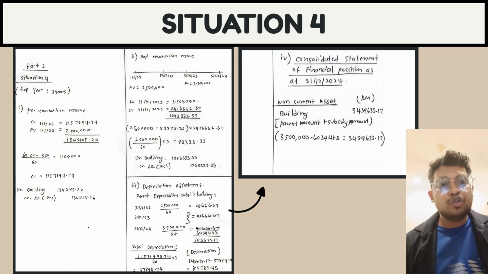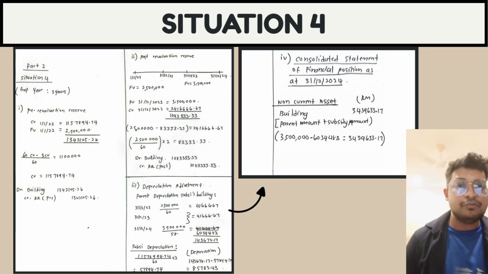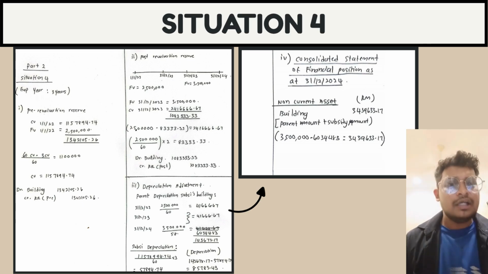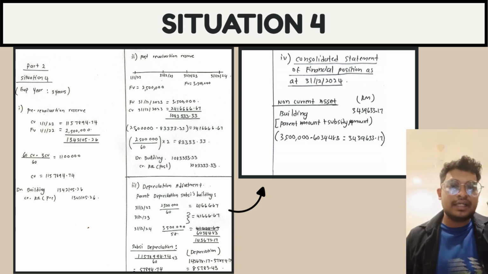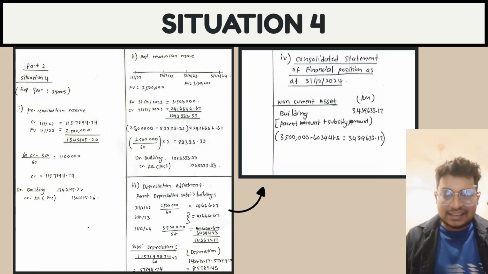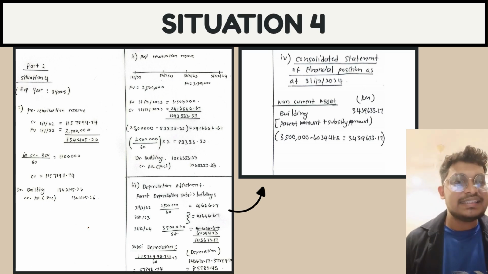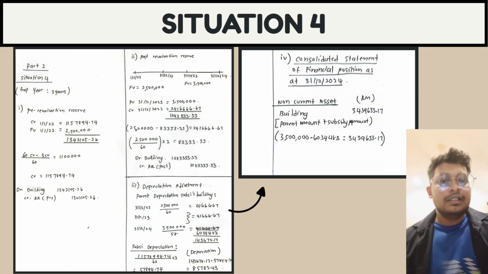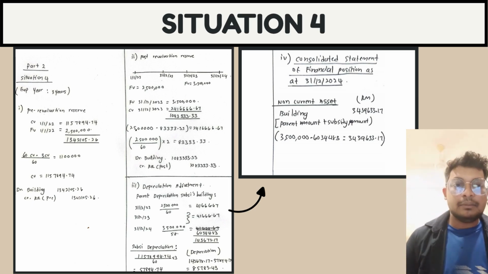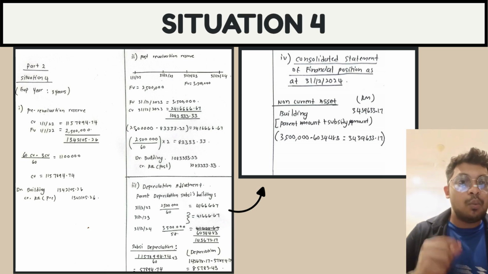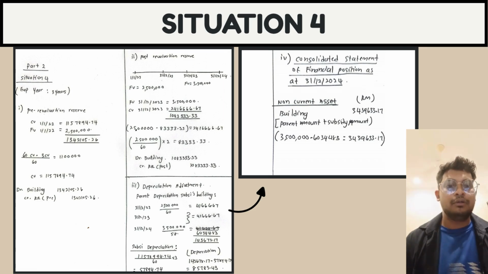Below that, we have to find 2,500,000 minus 83,333.33, where 2,500,000 is the fair value of the beginning year, 1/1/2022. We get 83,333.33 by taking the beginning year 2,500,000 divided by 60, which is the useful life, and times by 2. Once we minus them, we get the answer 2,416,666.67. Hereby at last we can conclude that the debit is building, and the credit is revaluation reserve, post-revaluation reserve, with the value of 1,083,333.33 for the journal entries as well.